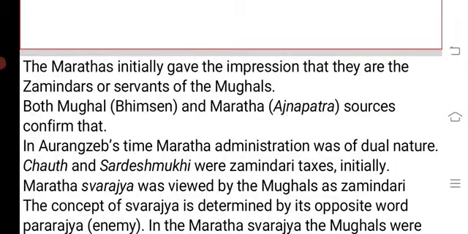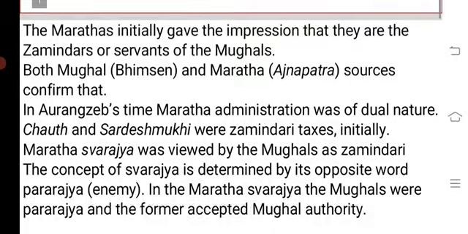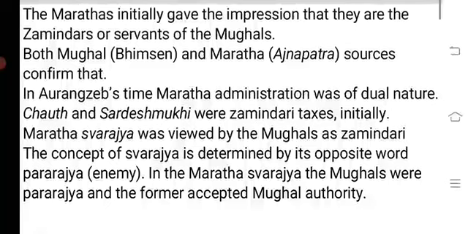This was visible through the 17th century, when we see this two-fold pattern: on the one hand the Marathas called themselves Swarajya, and on the other hand they also collected taxes that the Mughal Empire authorized them to collect. In both ways they accepted Mughal suzerainty, at the same time they claimed this Swarajya. So Swarajya is opposite to the term Pararajya. Pararajya means enemy state, and here Pararajya means the Mughal state.